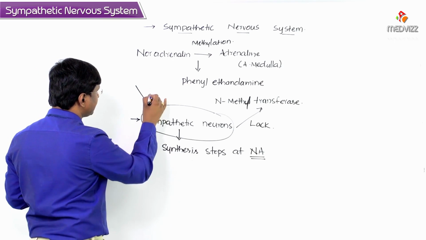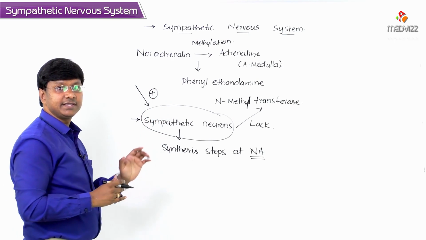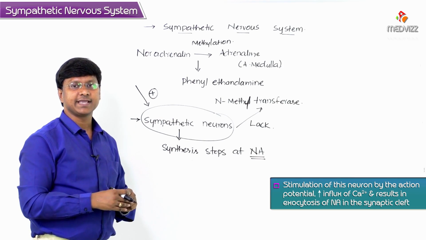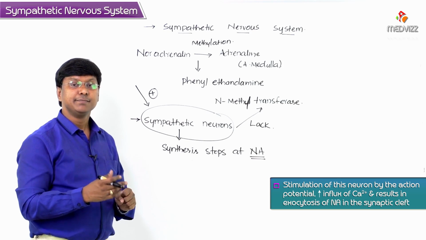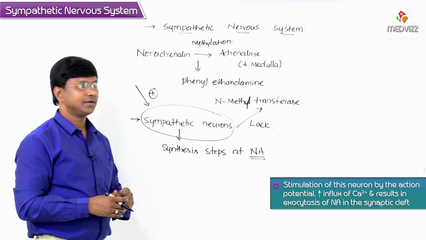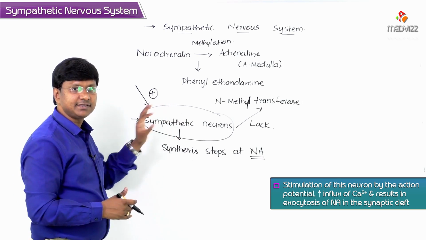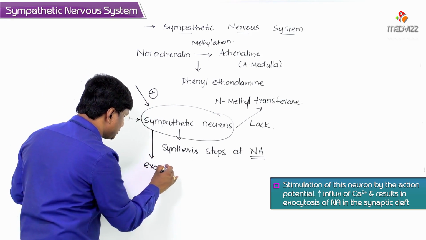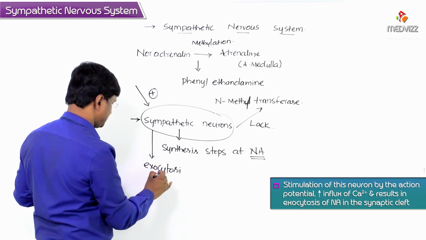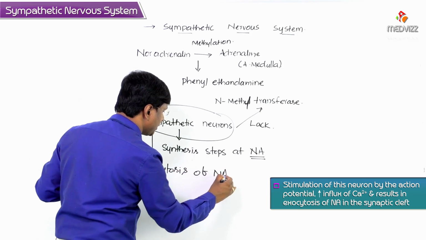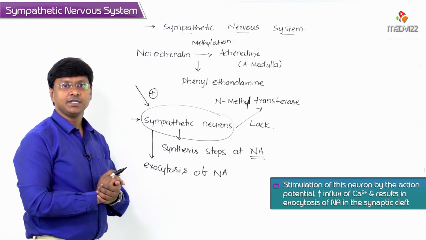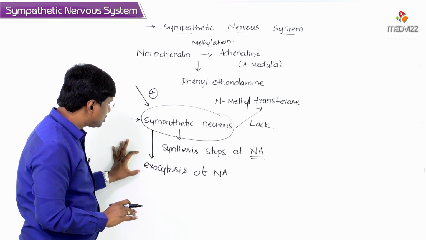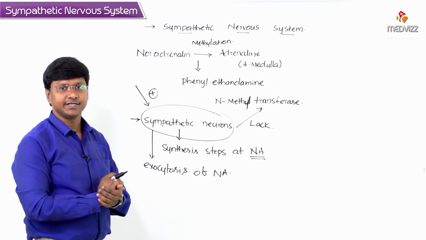So whenever these sympathetic neurons are stimulated, there will be an influx of calcium within the sympathetic presynaptic nerve terminal, and from this neuron there will be exocytosis of noradrenaline.